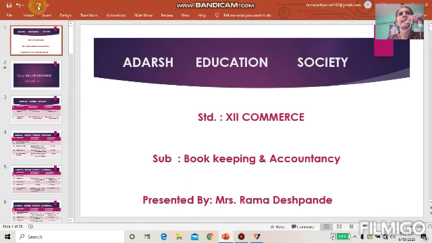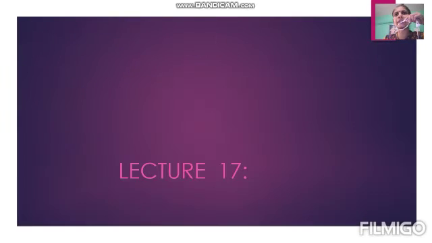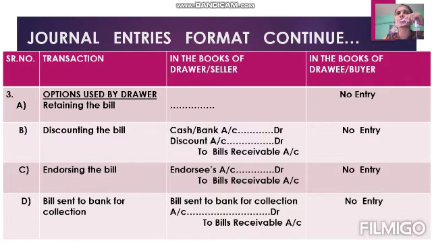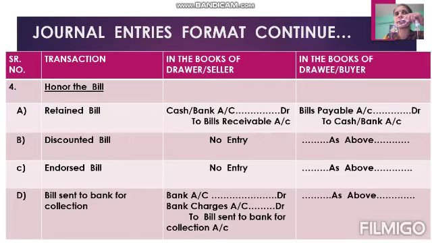Hello friends, in this video we are moving further in our journal entries format. I just once again rewind the entries we already discussed: credit sales, credit purchase, bill drawn and accepted, then options used by drawer, and in the last video we discussed honor of the bill.